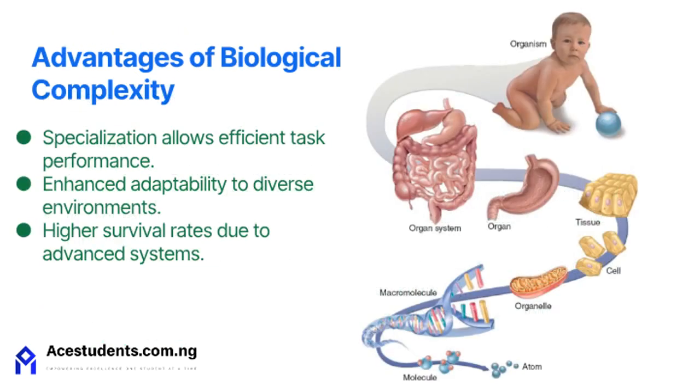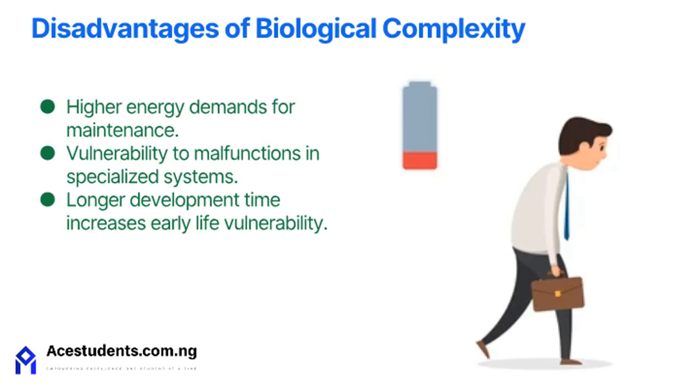Let's take a look at some advantages of biological complexity. The complexity in living organisms offers numerous advantages, such as specialization and adaptability, which are essential for survival in varying environments. Despite its advantages, biological complexity comes with disadvantages like increased energy demands and greater vulnerability to system malfunctions.